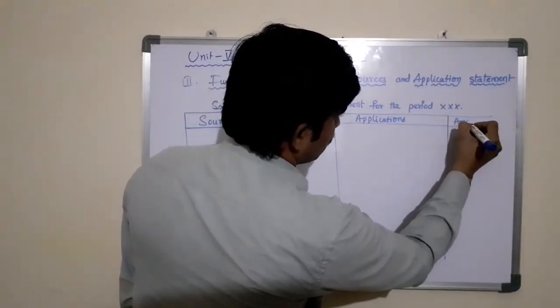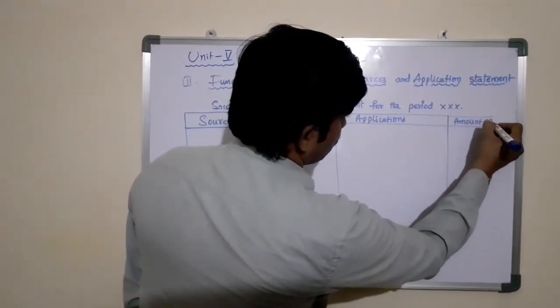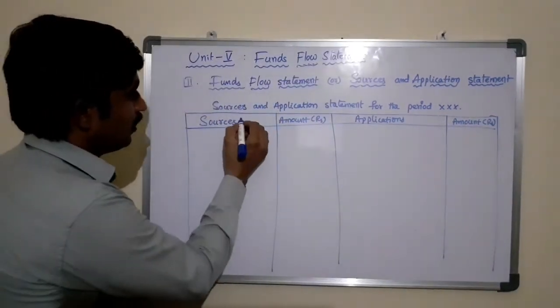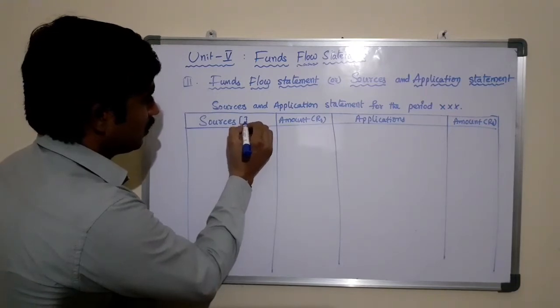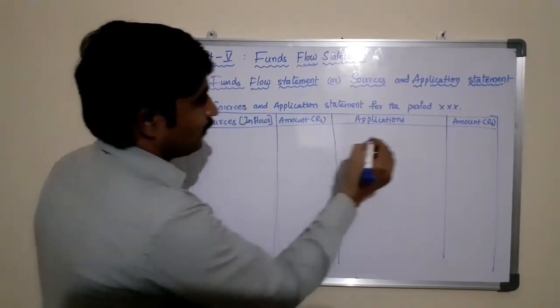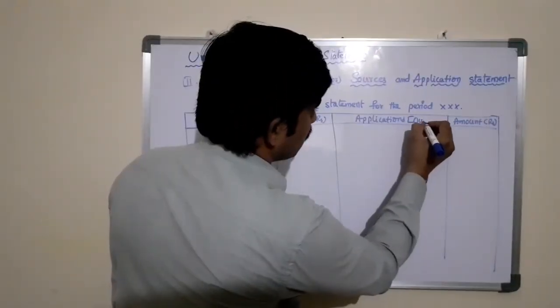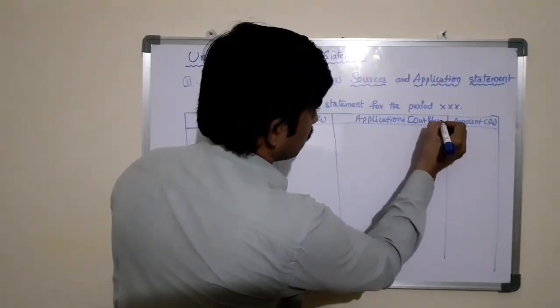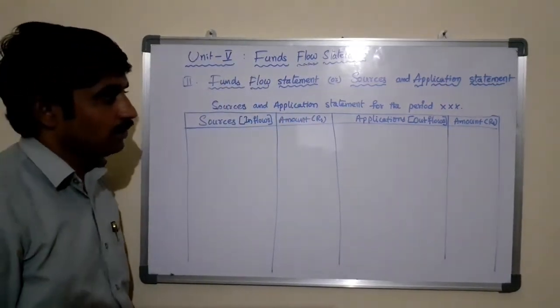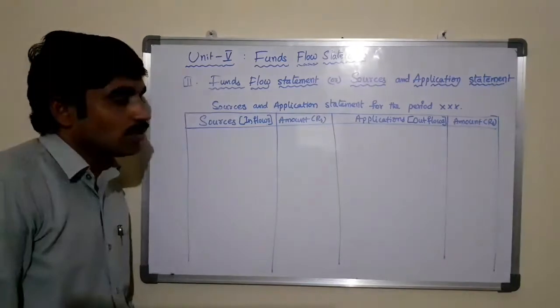Amount in rupees. Here sources means inflows, application means outflows, of the business.